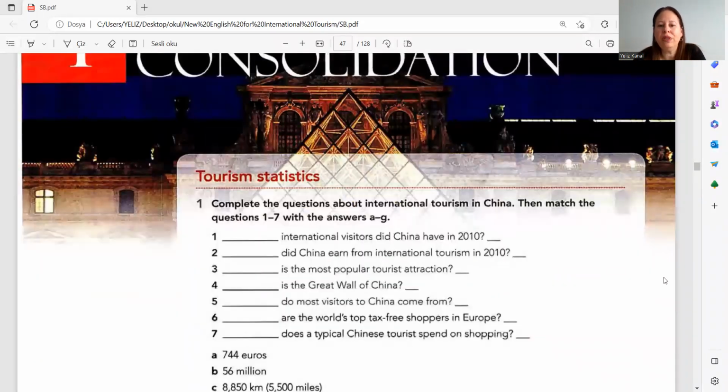Okay, now we are going to complete the questions about international tourism in China, then match the questions 1 to 7 with the answers A to G.